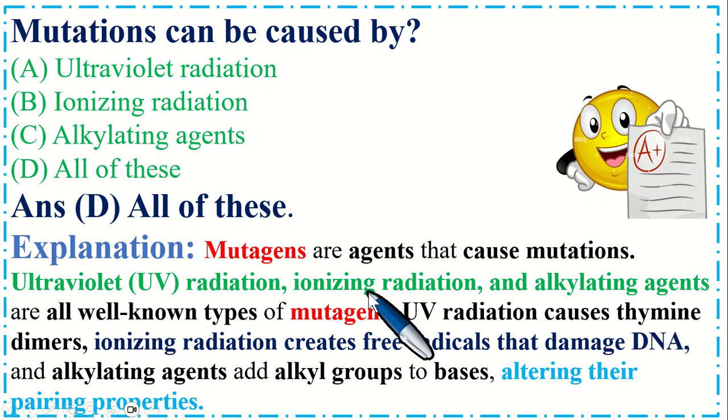UV radiation, ionizing radiation and alkylating agents are all known types of mutagens. Ultraviolet radiation causes thymine dimers. Ionizing radiation creates free radicals that damage DNA, and alkylating agents add alkyl groups to bases, altering their pairing properties.